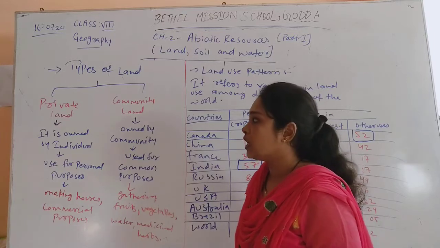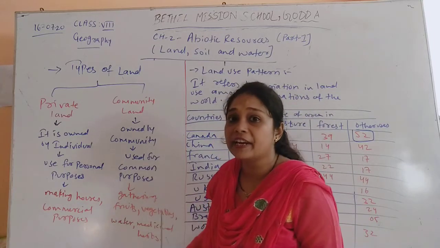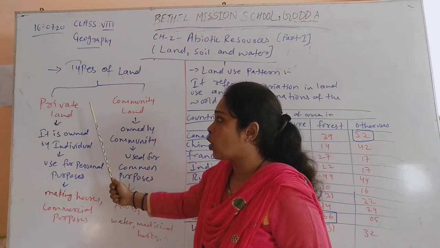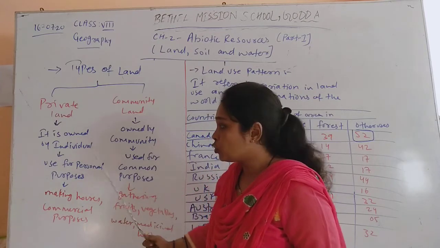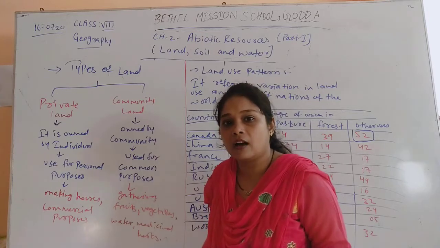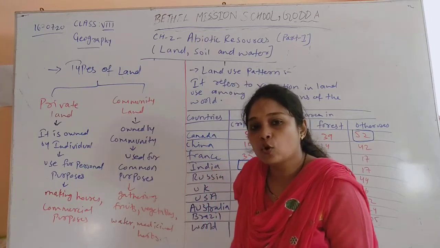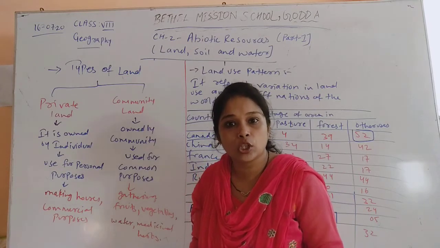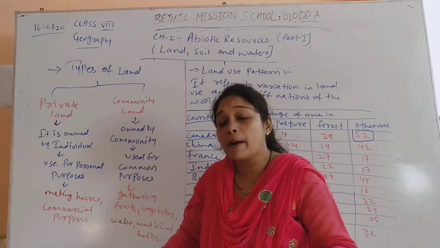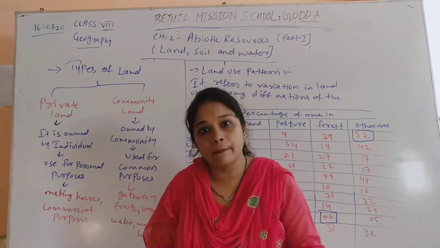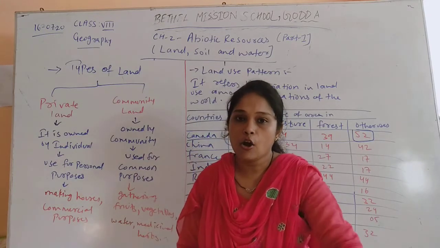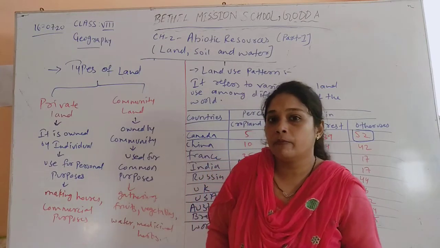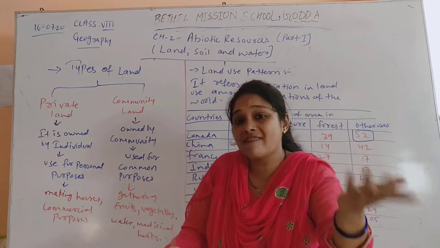When we talk about ownership, if the land is owned by an individual or a private person, it is called private property or private land, which is used for personal purposes. Many individuals buy land to make houses, and many businessmen buy land to make factories for commercial purposes, like making buildings, properties, malls, and warehouses.